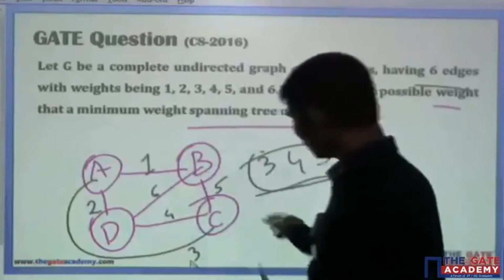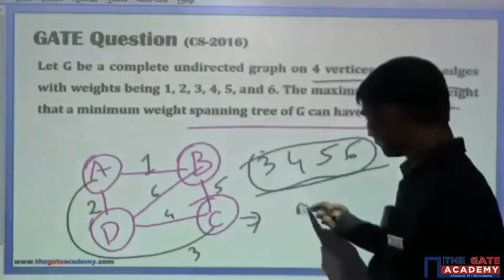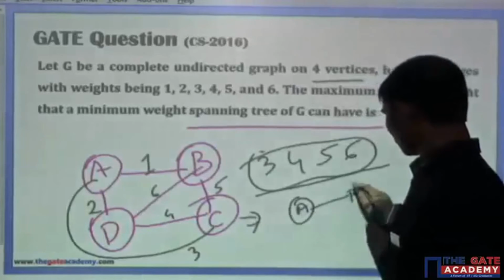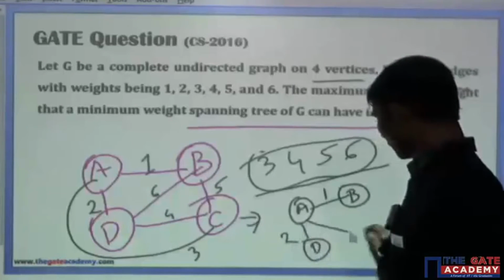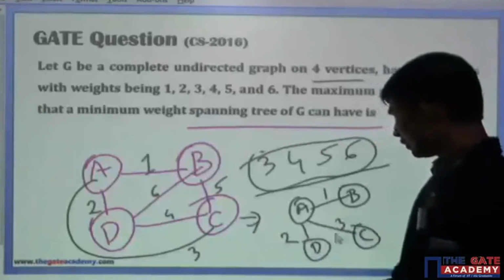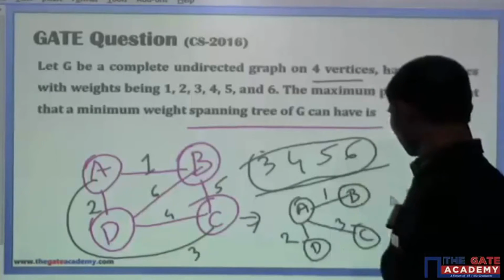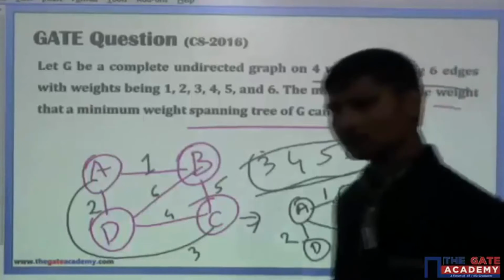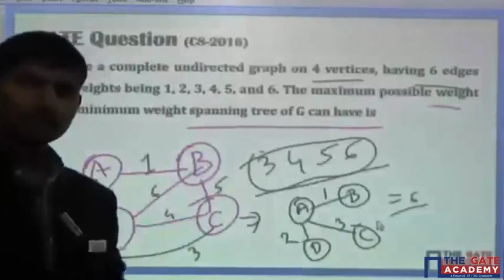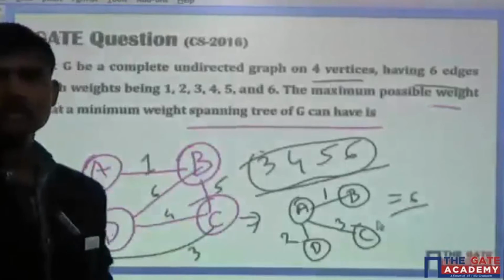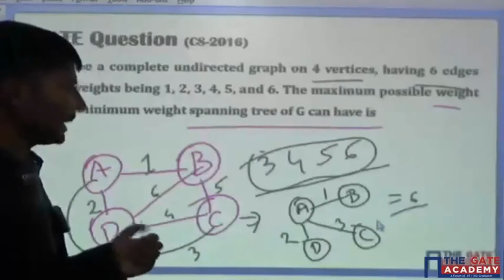Then what will be the corresponding minimum spanning tree? The spanning tree will be like this: A to B is 1, A to D is 2, and A to C is 3. So what is the weight? 3 plus 2 plus 1, 6. But the question is, is it the largest weight possible, the maximum weight possible? And definitely the answer is no. This is not the maximum weight possible.